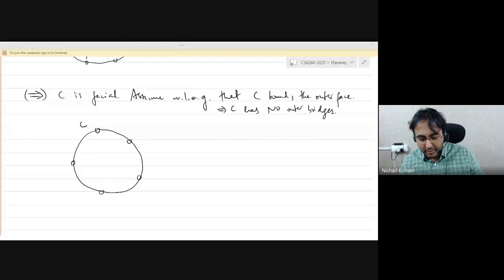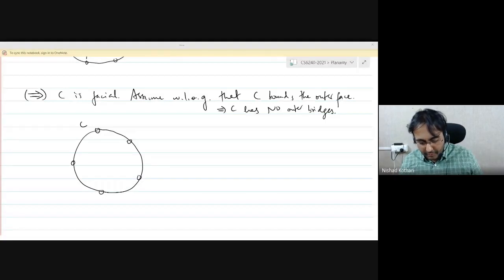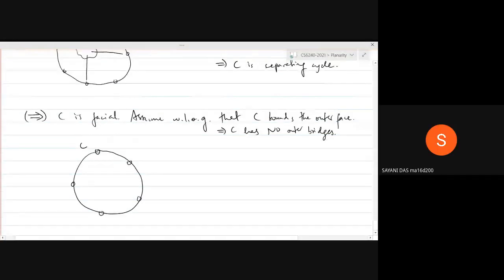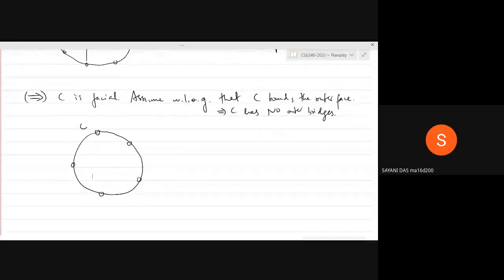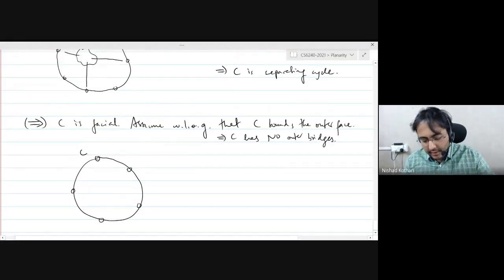Hi, am I audible now? Yes, now you are audible. Okay. So for how long I was disconnected? Was I disconnected? So maybe just you were saying that it has no outer bridge, so everything is inside. Right. Okay. Thanks.